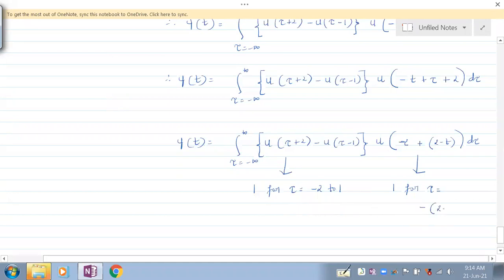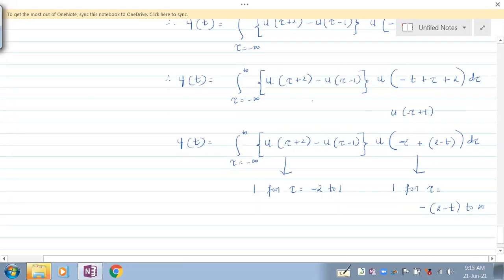See here? It is this actually. Tau plus 2, right? It is not u of minus tau now. It is with respect to tau. That's why I told you this is very tricky. So it is u of tau plus 2 minus t. Let me show you. What is u of tau plus 1? It goes from tau equal to minus 1 to infinity. If it is minus tau, it goes from 1 to infinity.